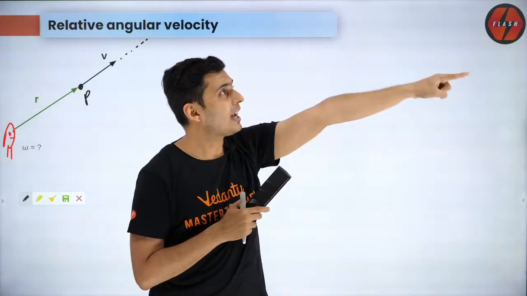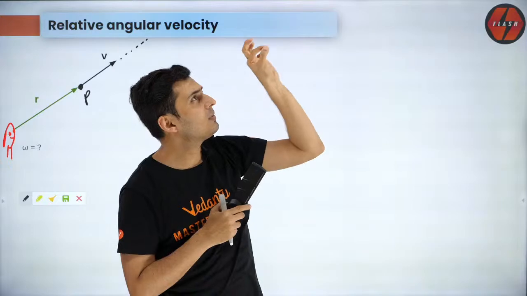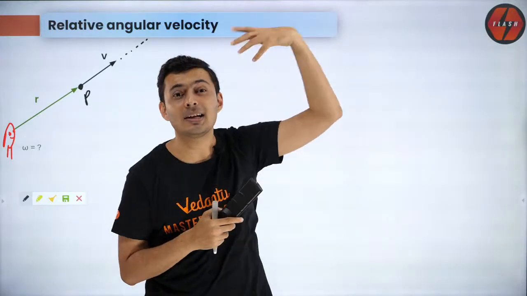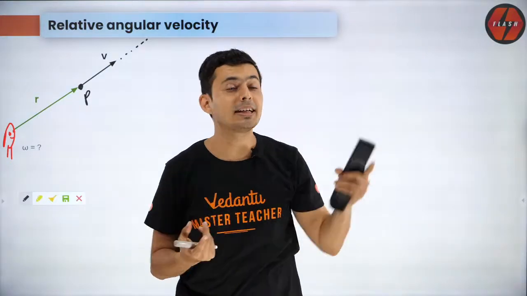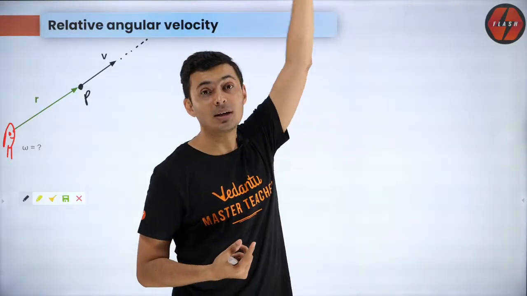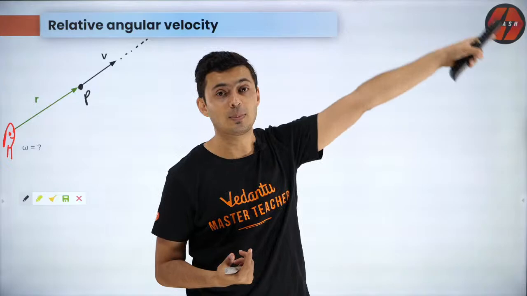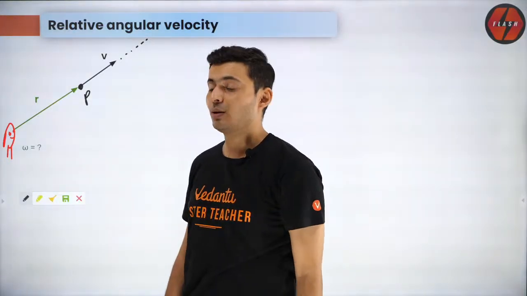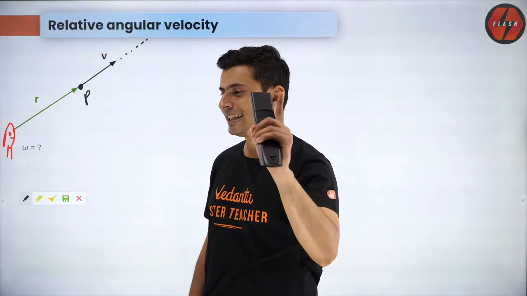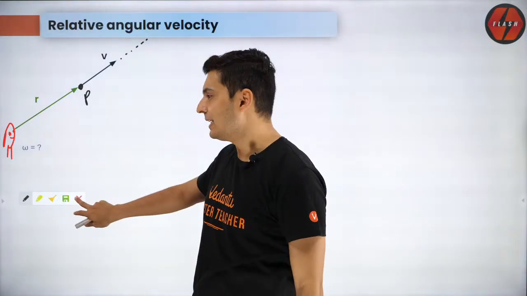So if the angle is not changing, what will be the particle's angular velocity relative to Pandu? What is the rate at which the angle is changing for Pandu? What is the relative angular velocity? Come on, think and tell me.